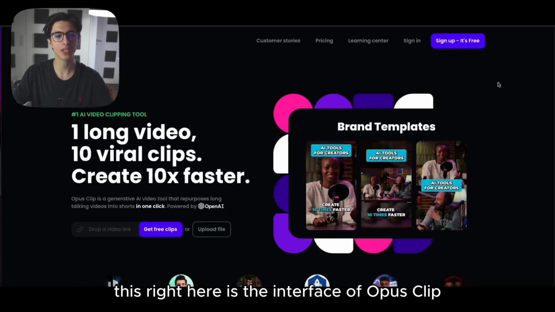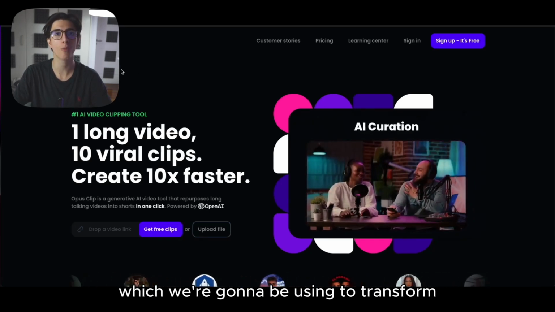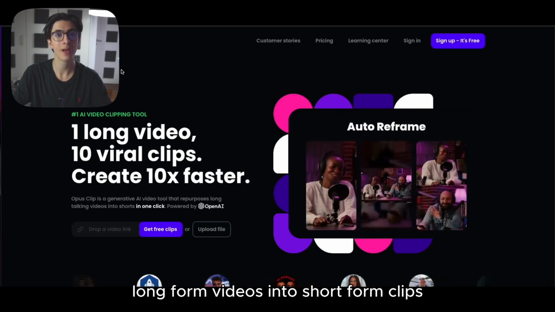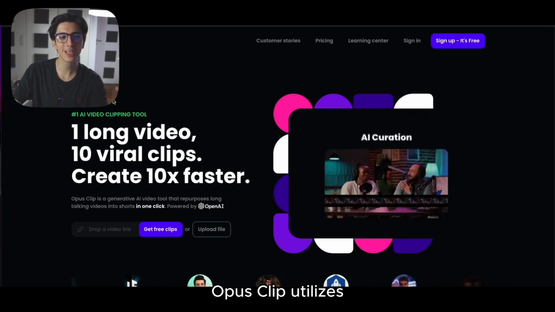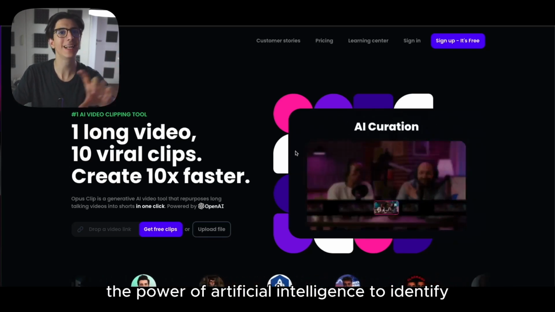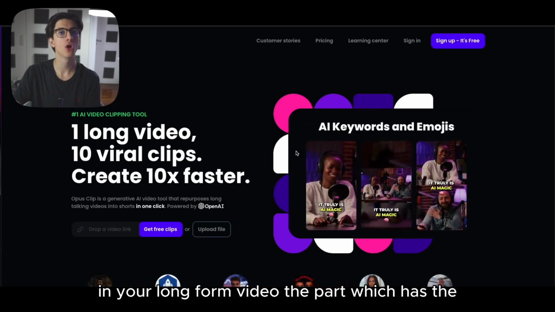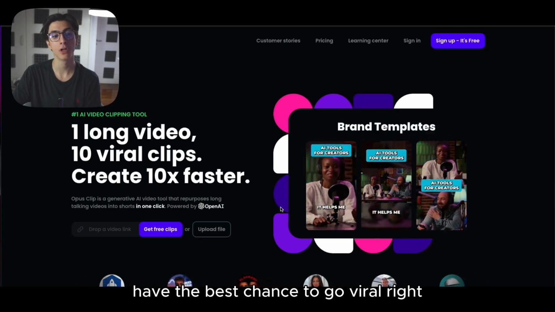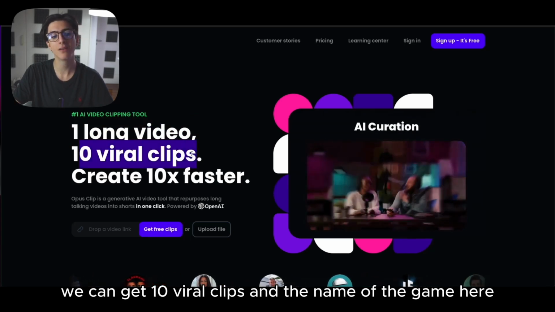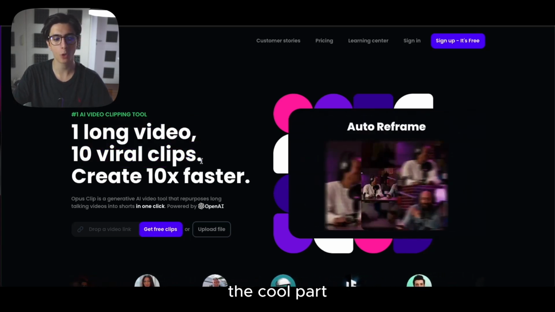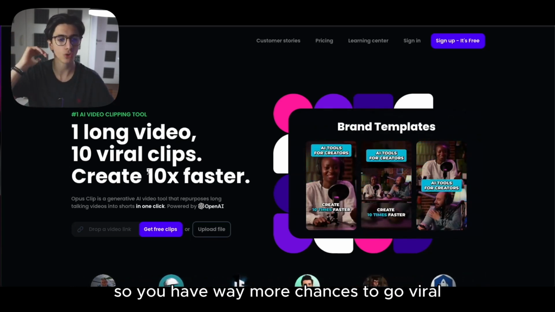So ladies and gentlemen, this right here is the interface of Opus Clip. As you can see, this is the program which we're going to be using to transform long form videos into short form clips to be distributed in short-form content marketplaces. Opus Clip utilizes the power of artificial intelligence to identify in your long-form content, right, in your long-form video, the parts which have the best chance to go viral, right? So we got, for example, in one long-form video, we can get 10 viral clips. And the name of the game here, the cool part, is that you can create them extremely fast, right? So you have way more chances to go viral.